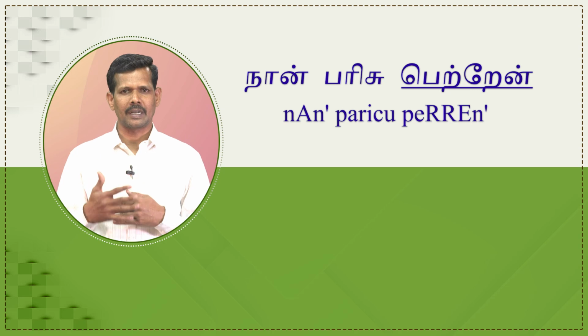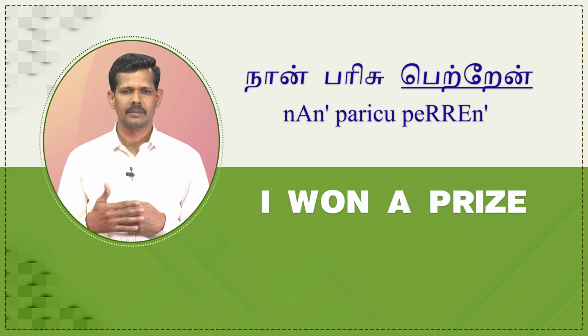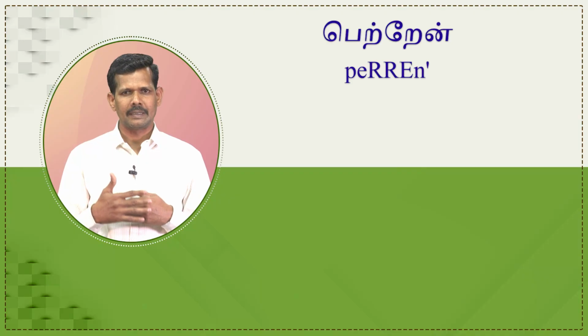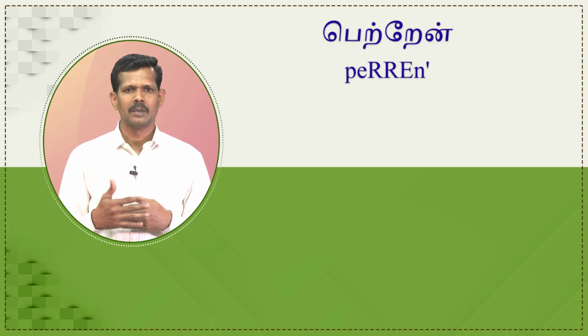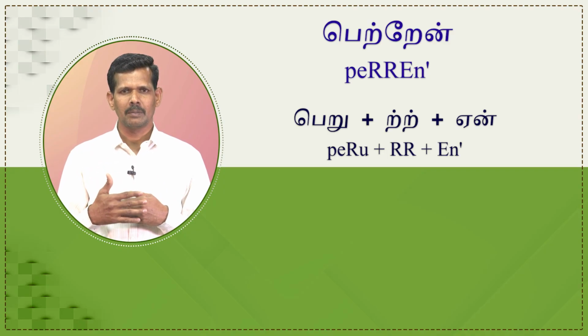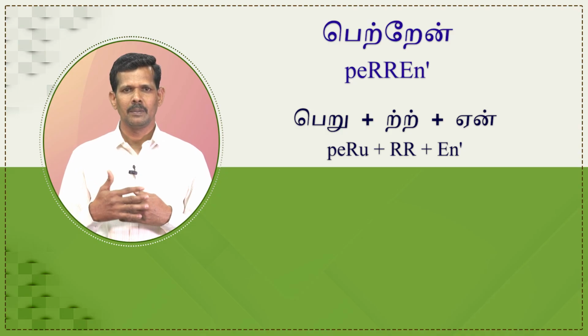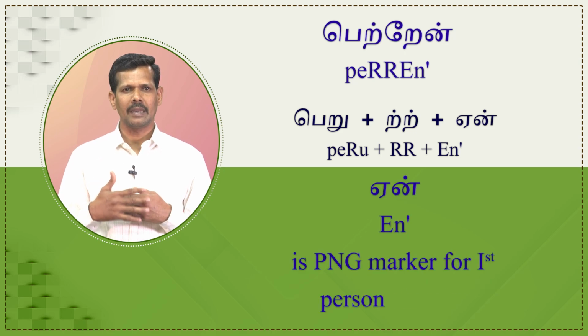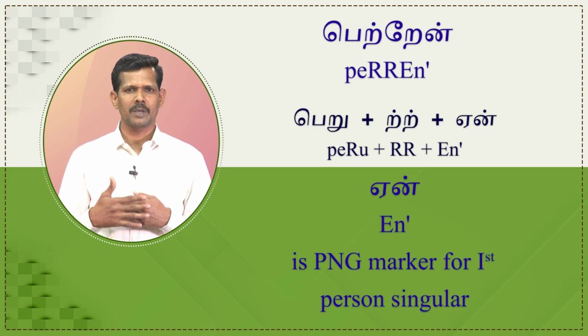Otherwise called as double r. நான் பரிசு பெற்றேன். I won a prize. நான் தமிழ் கற்றேன். I learned Tamil. The past tense marker is used in the underlined words. Let us analyze the words in order to understand the tense marker. Let us consider the example பெற்றேன். It is segmented as பெறு plus tr plus ஏன். Here, பெறு is verb root. tr is past tense marker. ஏன் is PNG marker for first person singular.